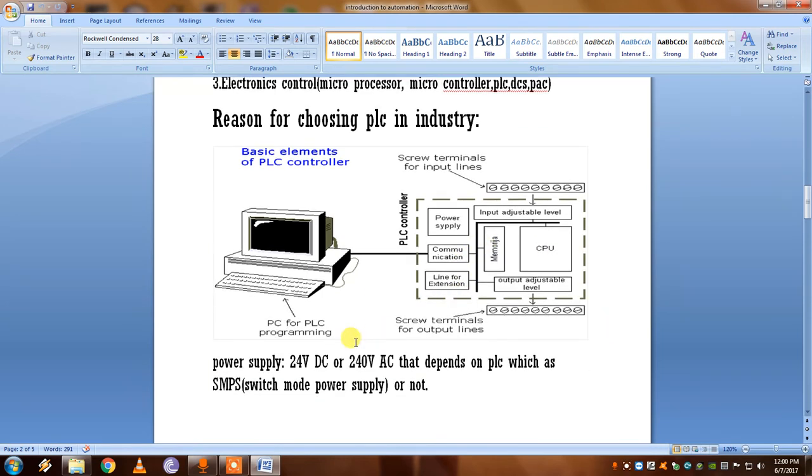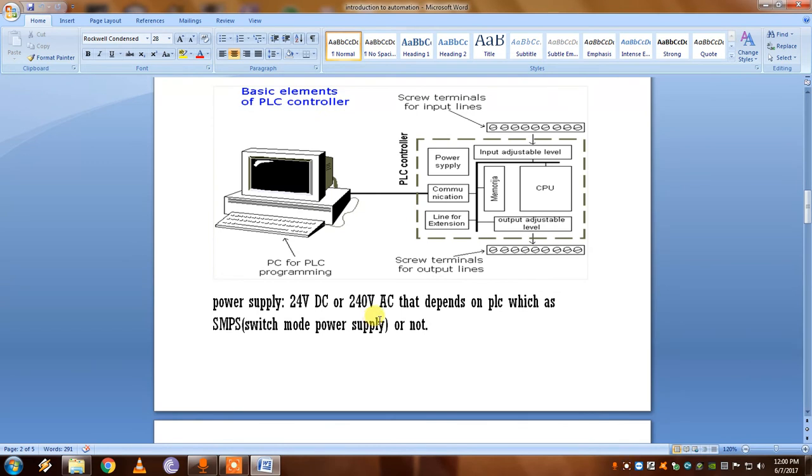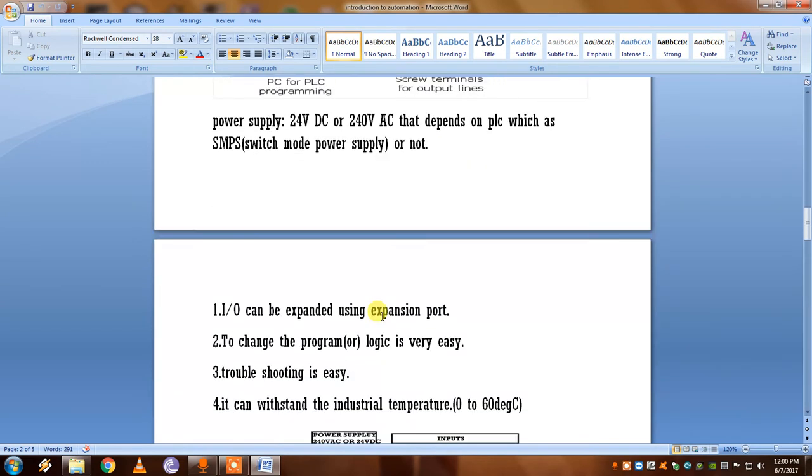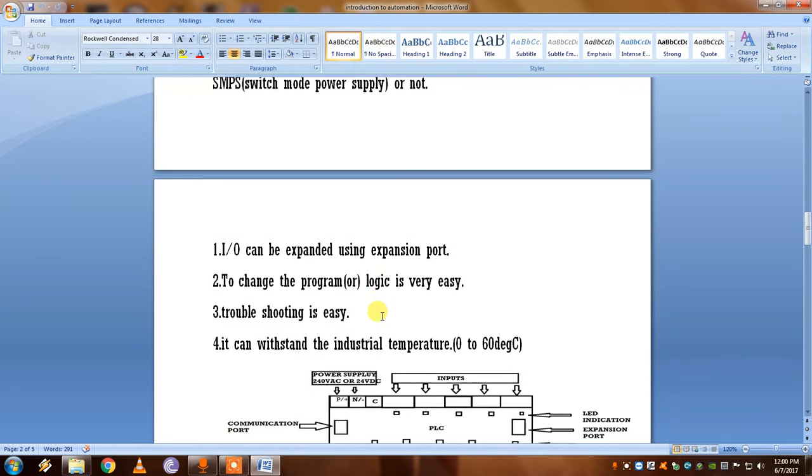The power supply given to the PLC will be around 24-volt DC or 240-volt AC. That depends upon the PLC, which has an SMPS, switch mode power supply, which we will go through in the upcoming video. The reason for choosing this PLC is that input and output modules can be expanded using an expansion port. Then we can attach more inputs and more outputs to the PLC, where we can control a large unit.